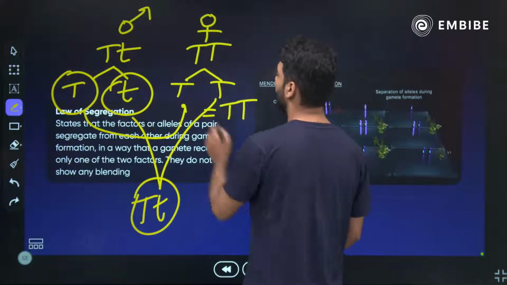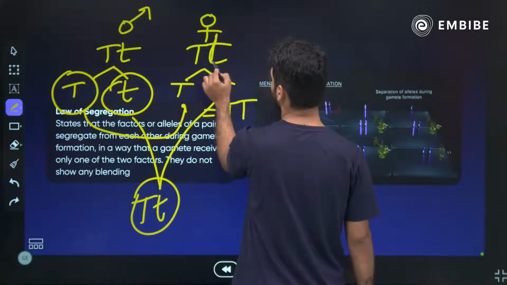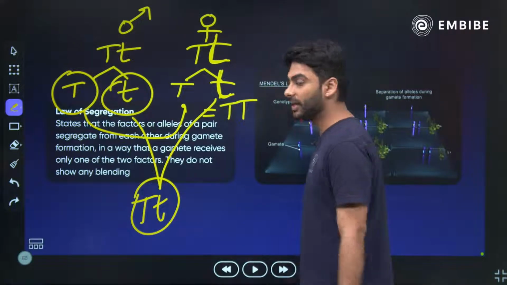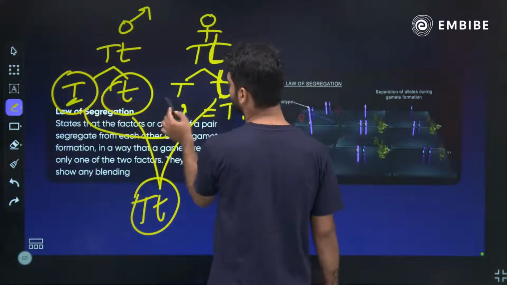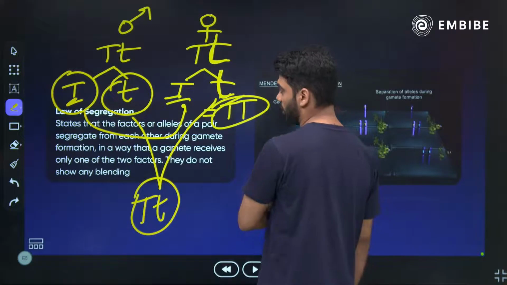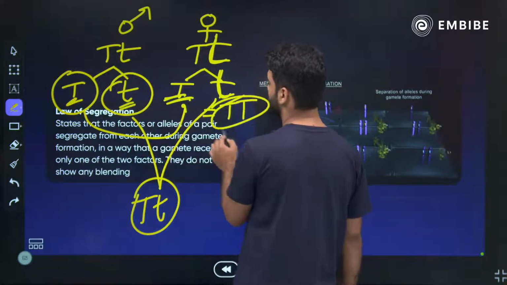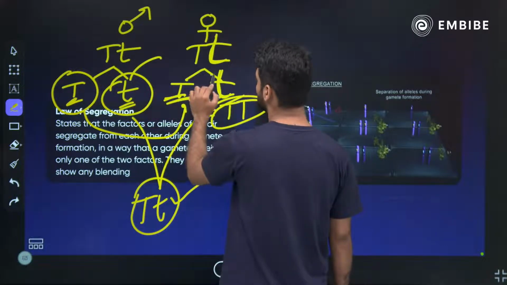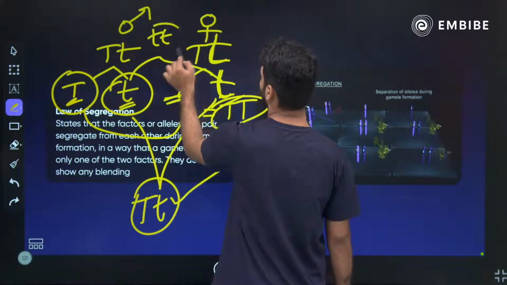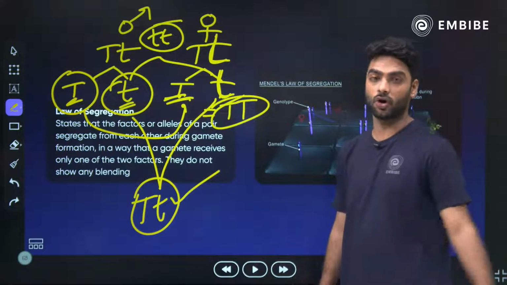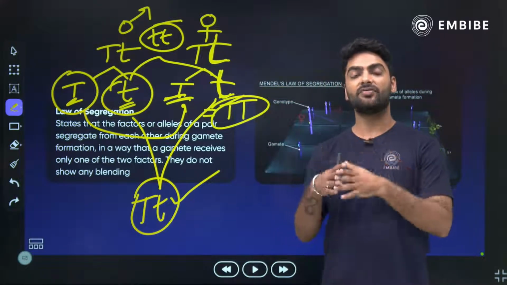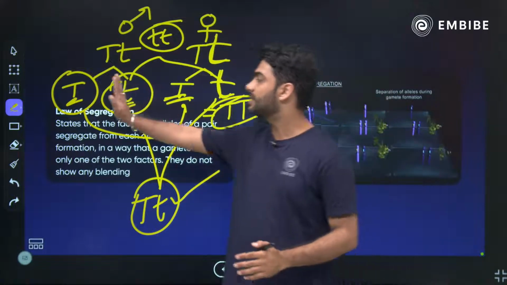But similarly, if I consider that the mother is also a hybrid tall, what are the possibilities? If this T comes with this T, the child will be a pure tall. If this T comes with this t, the child will be a hybrid tall. But if this t comes with this t, the child will be a pure dwarf. Okay? So what happens is that when the gametes are formed, they get separated.